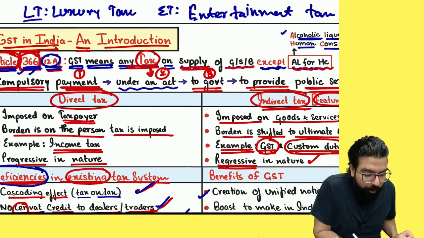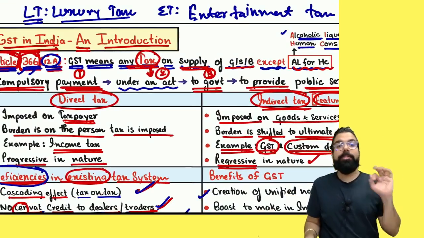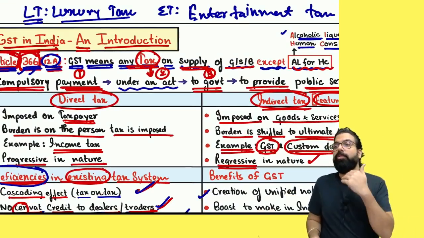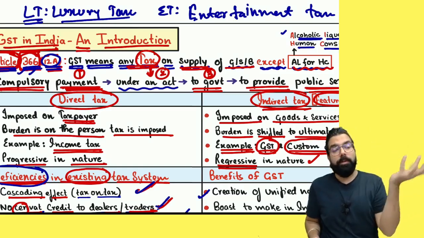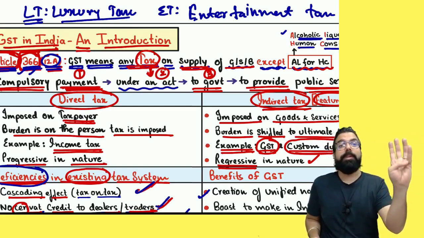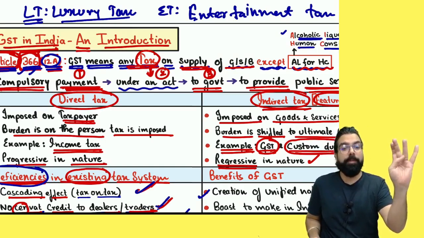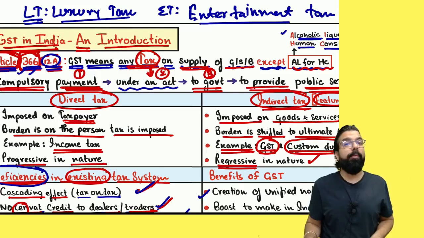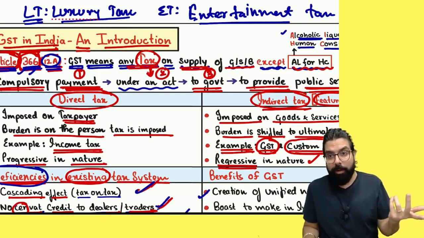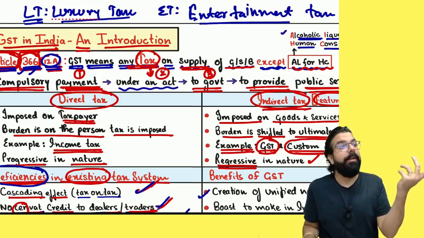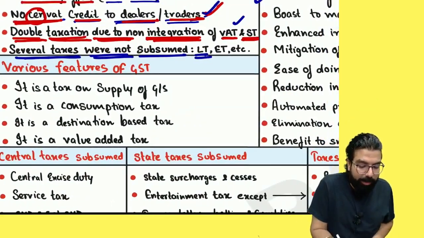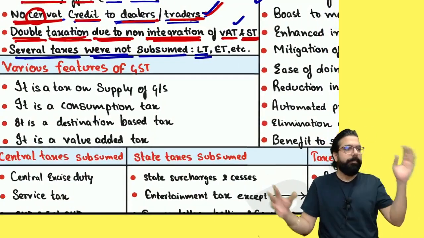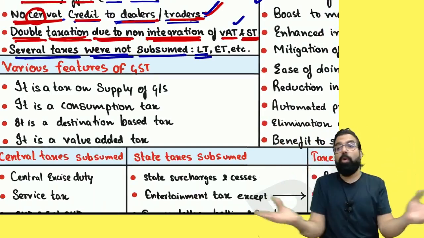Earlier, there always used to be what, everyone? Luxury tax. On luxury hotels, when they used to sell rooms and all, they used to charge what? Luxury tax. See, earlier taxes, VAT was there, excise duty was there, state excise duty was there, luxury tax was there, entertainment tax, you go to see a movie, then in a movie what is there? Entertainment tax is there. So the government used to say, so many taxes were not subsumed. Not subsumed means not done swaha. So many taxes were there.